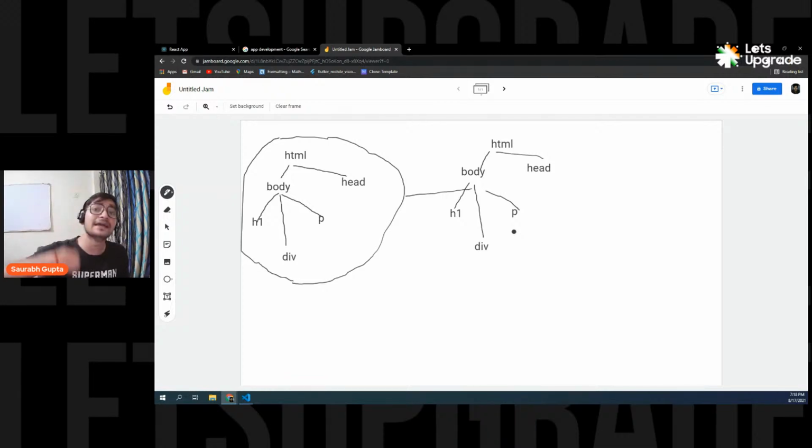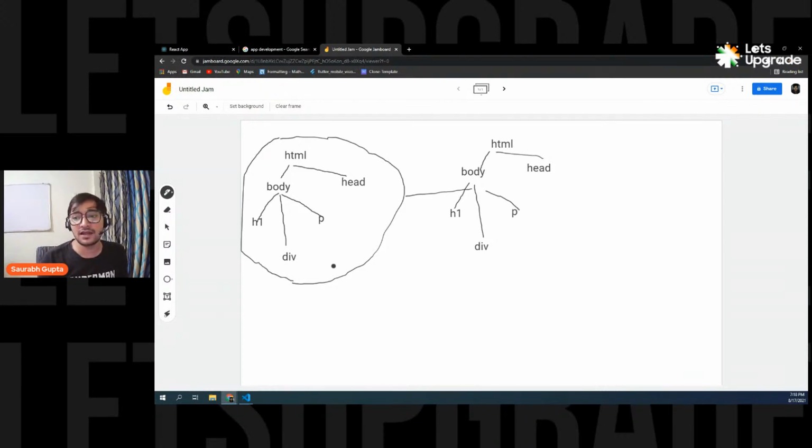The whole DOM is created again, not only that H1. And that's a really costly operation. And that's why in React, you have a concept of virtual DOM. Now, what happens is in React, whenever some data or whenever an element is changed, first of all, the virtual DOM, that is the lightweight copy of your real DOM, is updated.